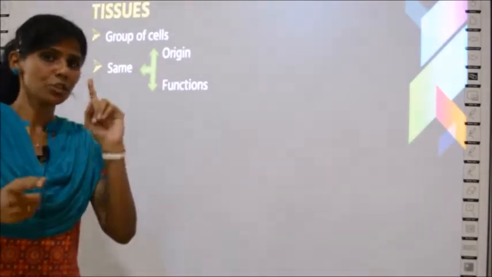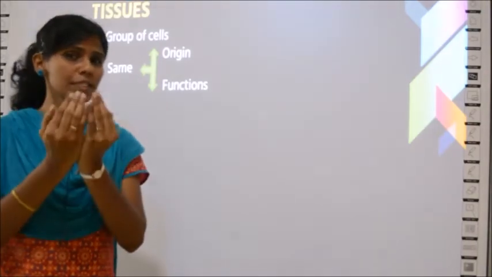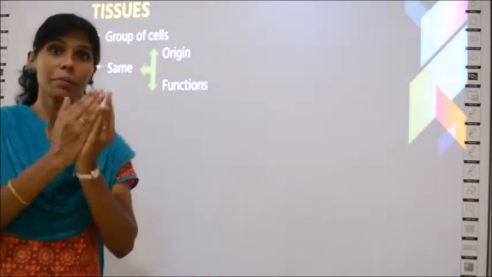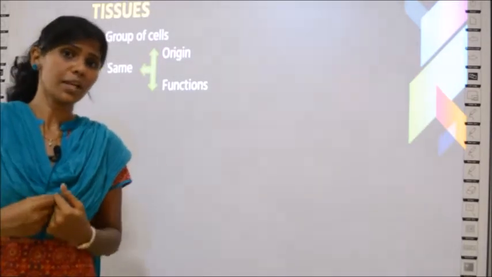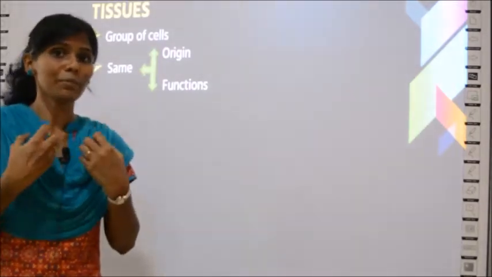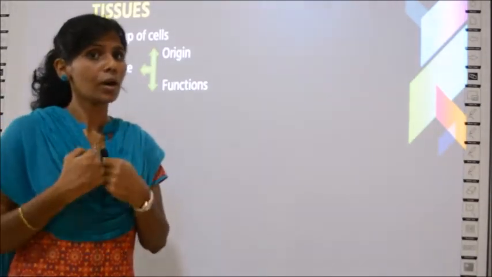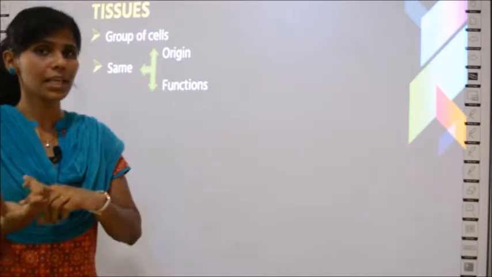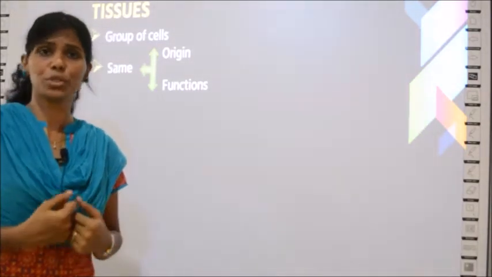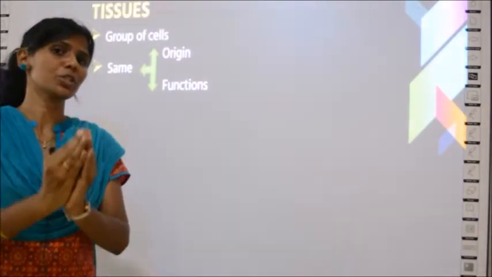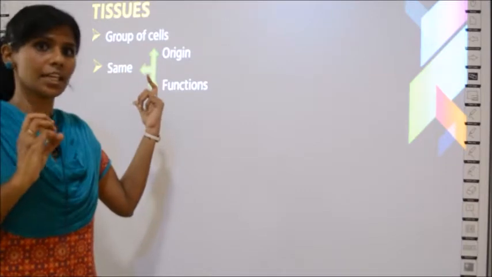First point is, it should be from the same origin, that is, from the same place. A group of cells in the same place can be called tissues, not from different locations. And the second one is, it should be of the same function. If it is root hairs, it should all be absorption. One cell cannot perform photosynthesis and another cell absorption of water. It should have the same functions. So these two rules are there for considering cells as tissues.